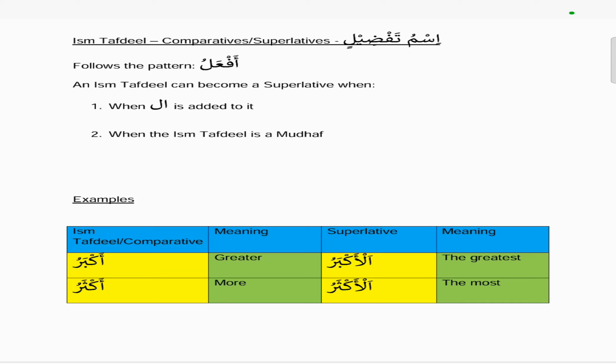So to go from bigger to biggest, to go from a comparative to a superlative, we can add an al to it to make it a superlative, or we can make the ism tafdil into a mudaf. If the comparative, the ism tafdil, is a mudaf, then it automatically becomes a superlative. Or if you add an al to it, it becomes a superlative as well.